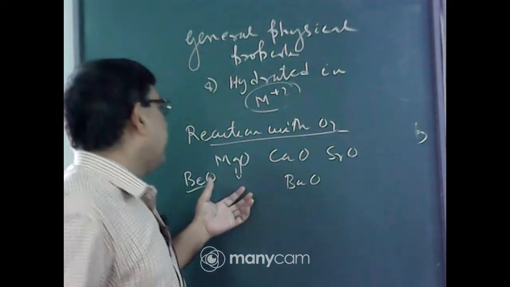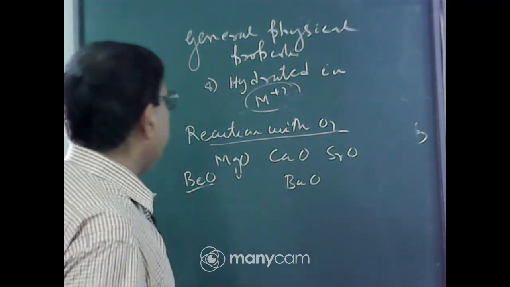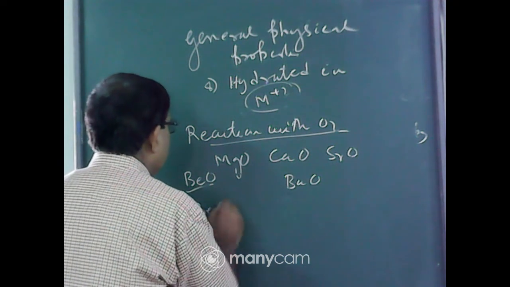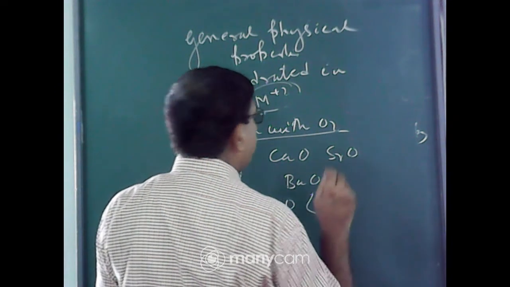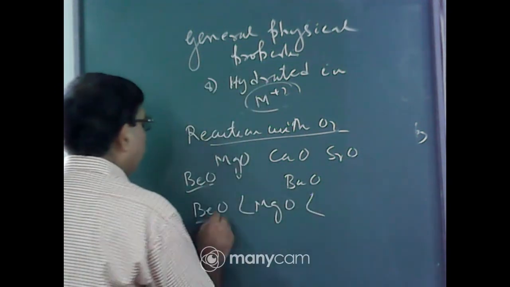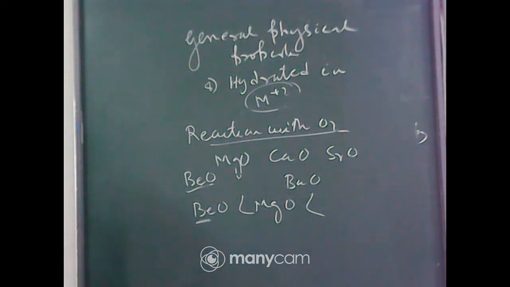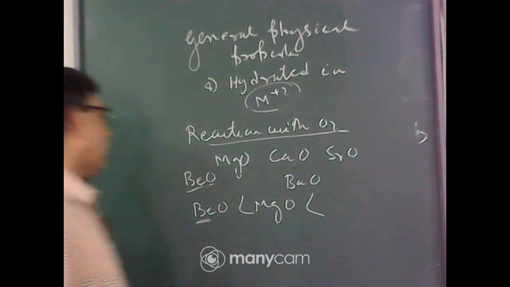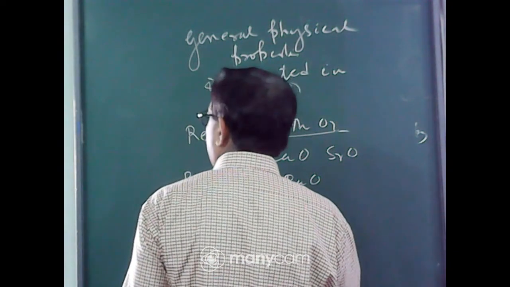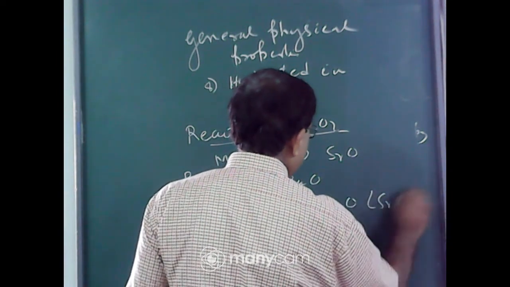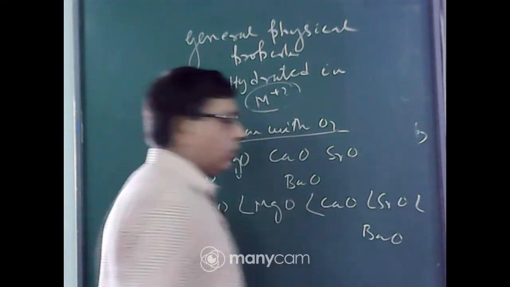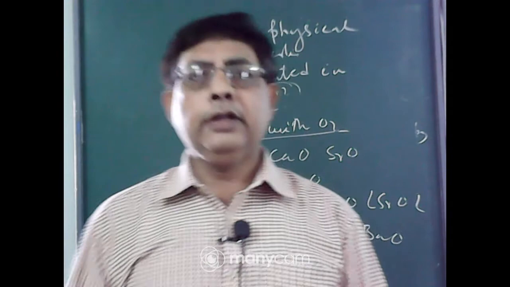The ionic character of the basic oxides increases down the group. Beryllium oxide is not an ionic compound but a covalent compound, because beryllium, due to its very small cation size, has higher polarization power. You know, the greater the polarization power of the cation, the greater the covalent character. So beryllium oxide is mostly a covalent oxide. Magnesium oxide also has some polarization power, but is more ionic than beryllium oxide, then calcium oxide, then strontium oxide, then barium oxide. So the ionic character of the oxides increases down the group.